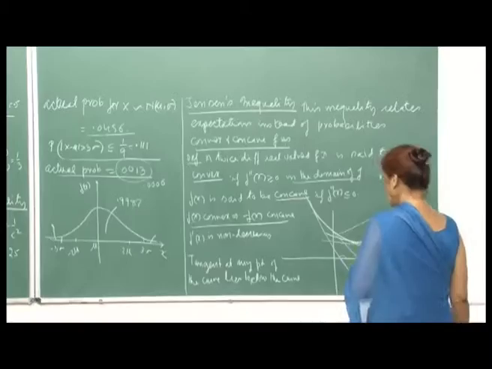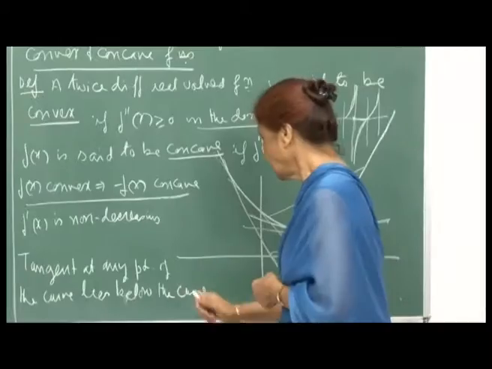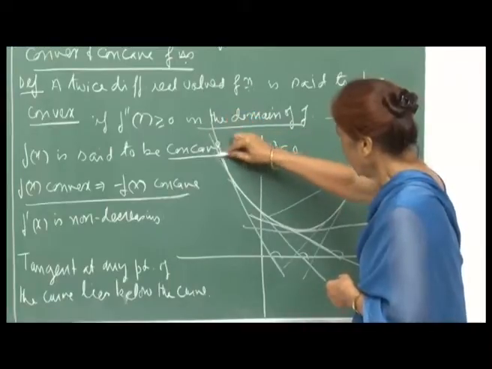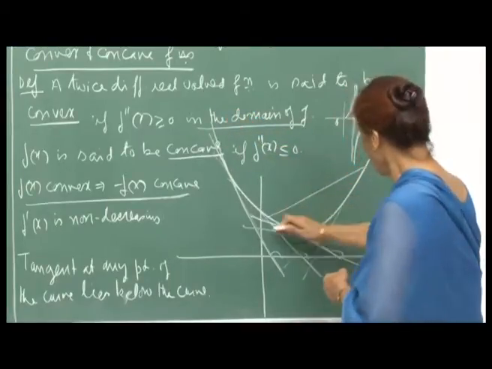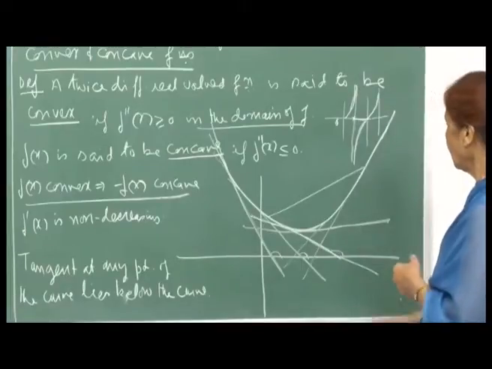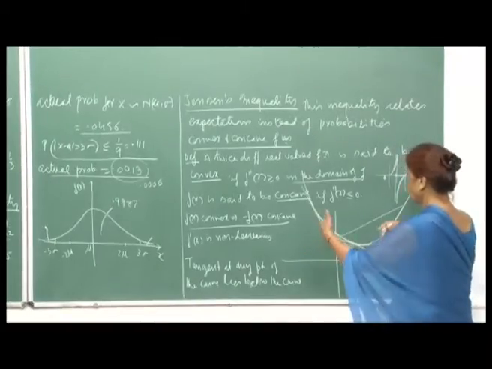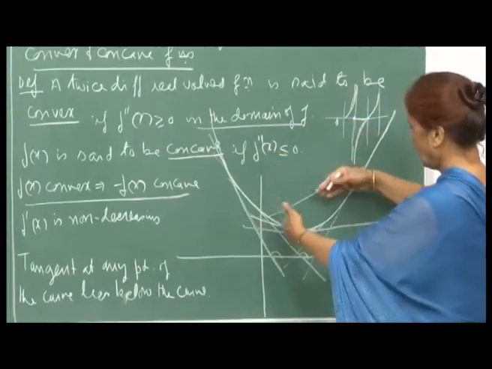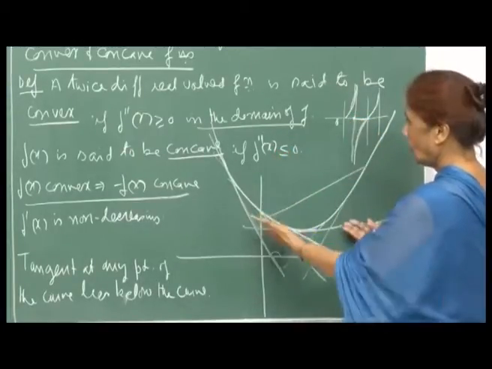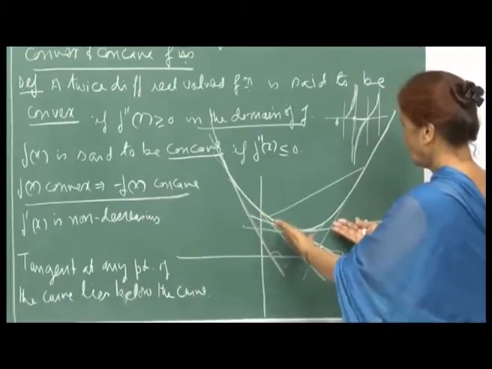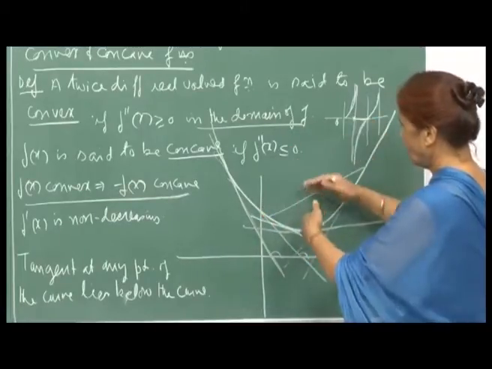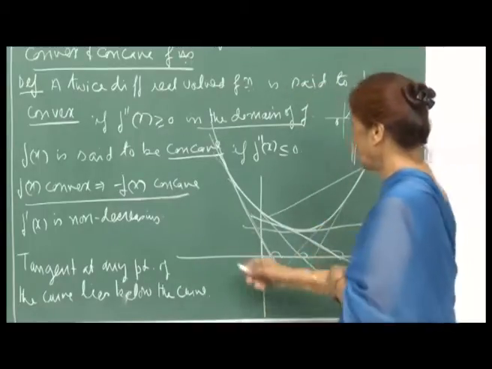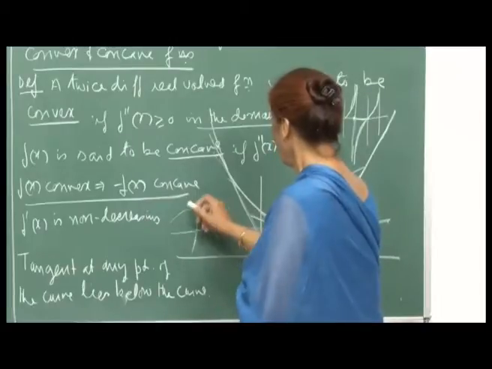Also, the tangent at any point of the curve lies below the curve. The function is like this, so the tangent is always below the curve. And when you say minus f x, you turn it upside down. Therefore, a convex function holds water, while a concave function will not hold water, because it will be upside down. So this will be a concave function.